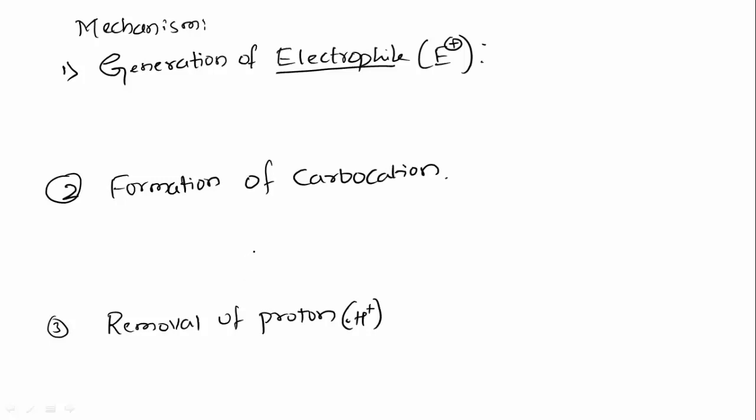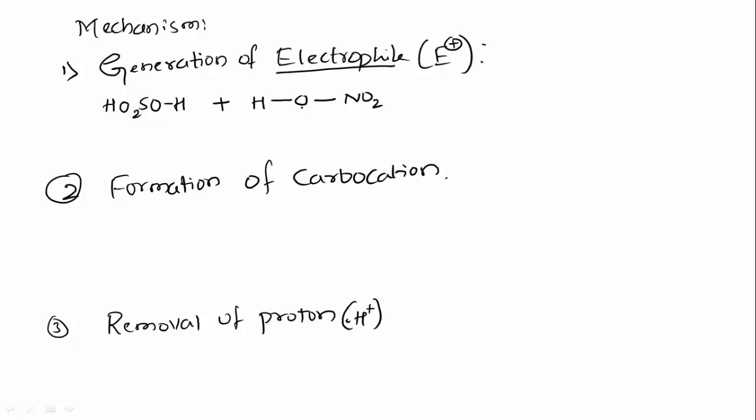So in case of nitration, what happens? Let's see. First step, generation of electrophile. Here we have treated the benzene with nitrating mixture, that is H2SO4 and HNO3. Now I will write H2SO4 as HO2SOH, and I have added HNO3, which I will write as HONO2.